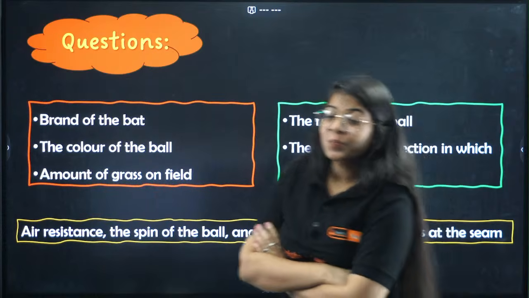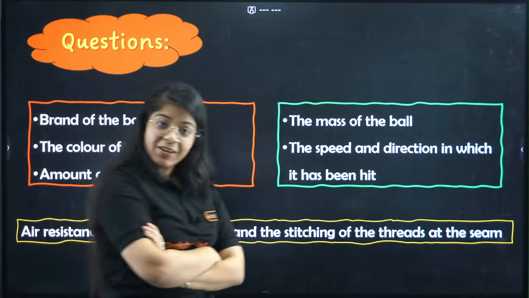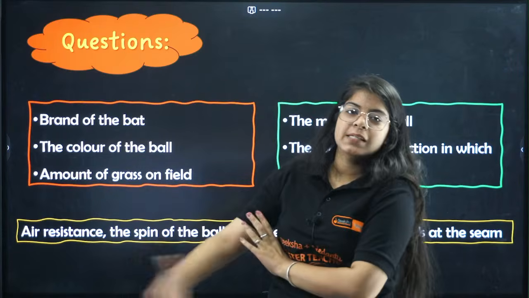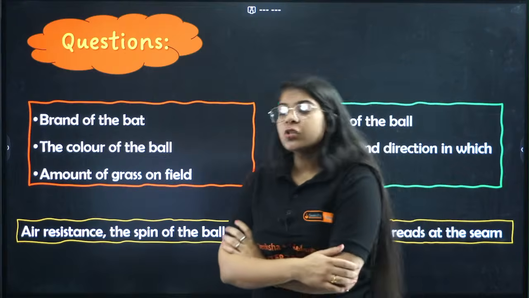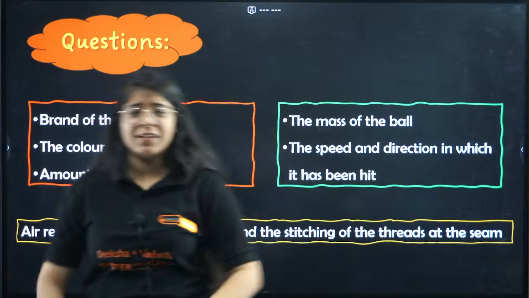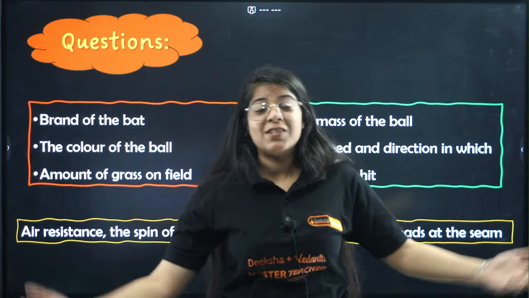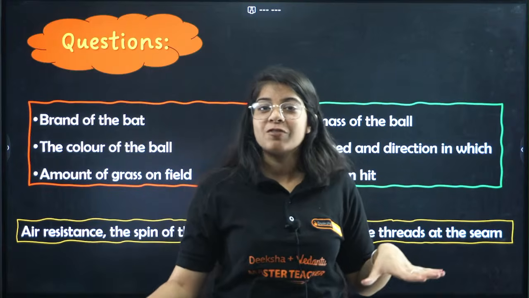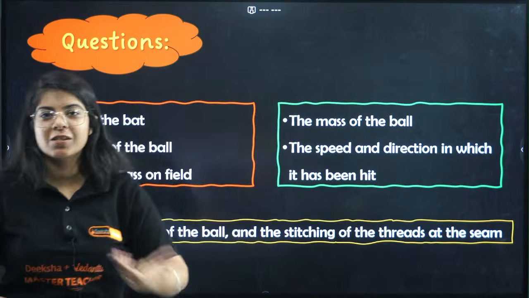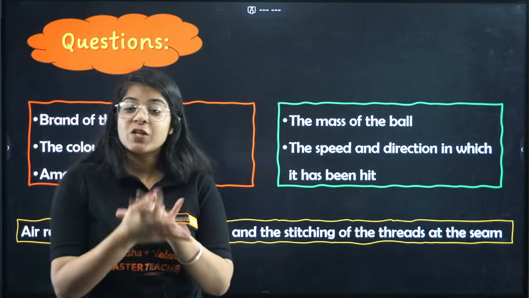So in class 9th also, you have to ask great questions, just like Devanshu did, your senior here. Basically, you won't ask questions like the amount of grass on the field. Of course, if you go to a very micro level, you will say that Kashmir willow is better than some random bat made on the street. But if you are playing with your friends, will you ask which is the brand of the bat? Because even players have sponsored bats, right? So what are the right questions to ask?